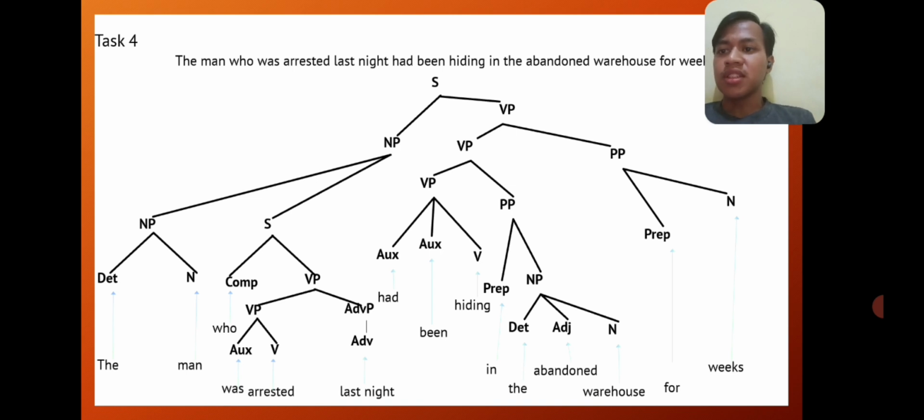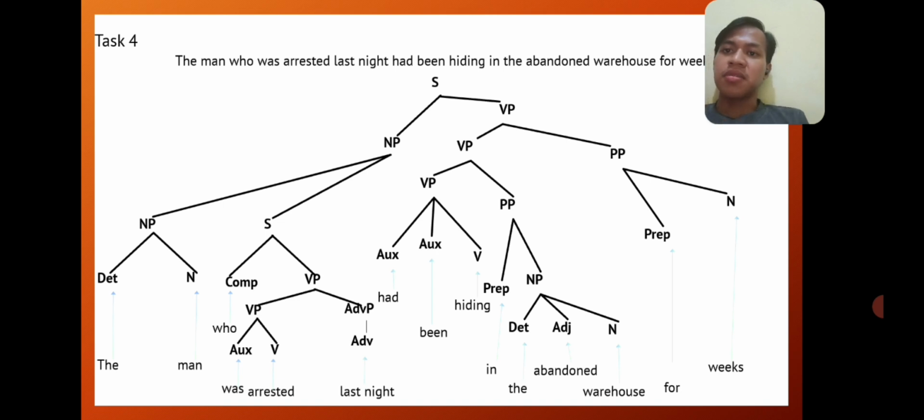In the fourth task: the man who was arrested last night had been hiding in the abandoned warehouse for weeks. The sentence we also divide into noun phrase and verb phrase. In the noun phrase, we first have the as determiner, man as noun, who as a complement, was as auxiliary, arrested as verb, last night as adverb,